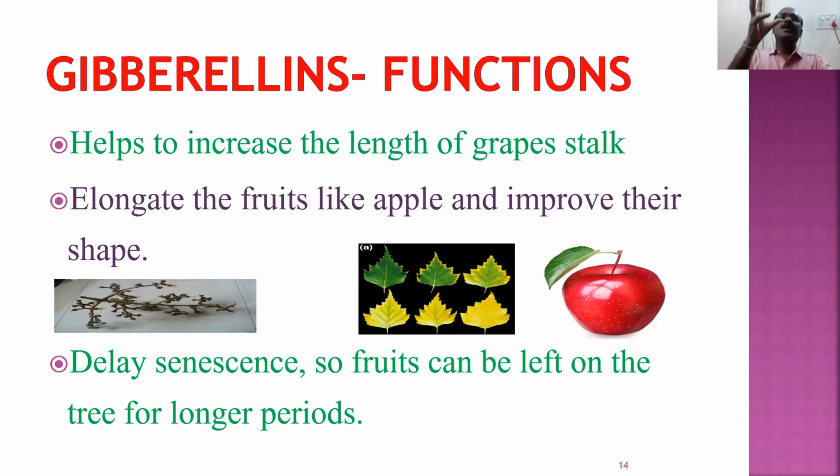For example, take a mango tree. It produces fruits, and after producing fruits, it starts maturing. Within 1 month, it will mature. But if all the mangoes come to the market at a time, the farmer won't get much price. The demand will be less. So what the farmer will do is spray gibberellins. When he sprays gibberellins, the fruits remain young without maturing for 10 to 15 more days. When they stay young for 10 to 15 days more, the availability of mangoes in the market decreases and he will get more price. So gibberellins delay senescence.